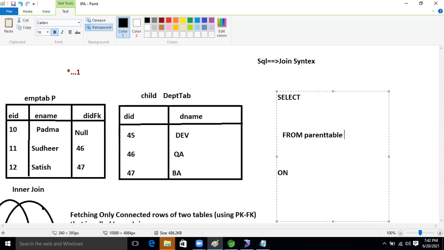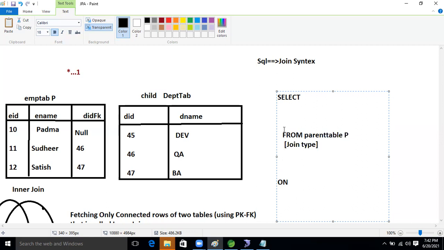After that, we will write the join concept, which join we want to perform. Join type means we will write the join type here. This is the syntax, guys. After that, what will we write now, guys?